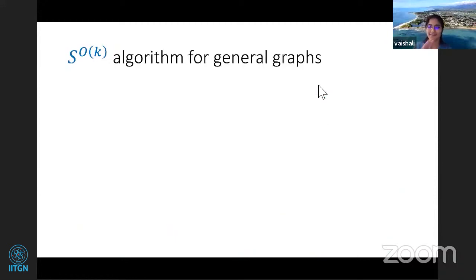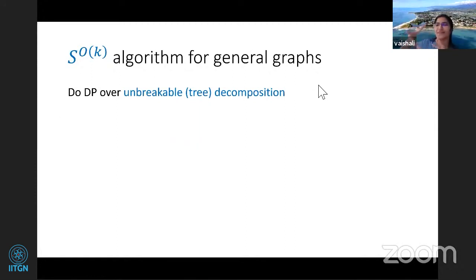Now S to the K was for unbreakable graphs, right? But now we need it for general graphs. What do we do? This is very similar to what Saket did, same framework. So now we are going to do a DP over an unbreakable tree decomposition. If you remember what this unbreakable tree decomposition was, every bag is unbreakable, S to the order S comma S unbreakable. And the adhesion size is S, so the intersection of two bags is at most S. So this is what was there.